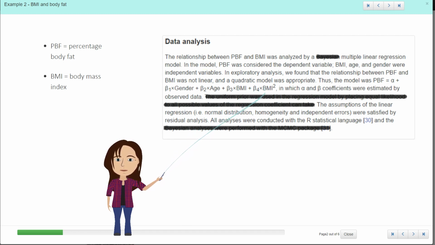and we can see that in the following graph. And then they say the assumptions of linear regression were satisfied, so they've looked at the normal distribution, homogeneity of variances, and independent errors. So that's quite nice that they've put this sentence in here. A lot of papers wouldn't write that, and they've done their particular analysis in R. Okay, so let's have a look at their picture to see what's going on.